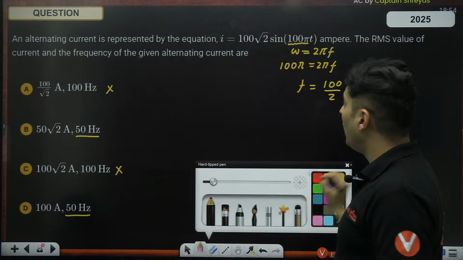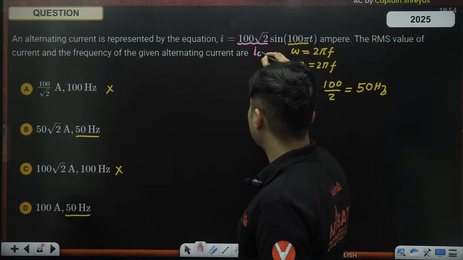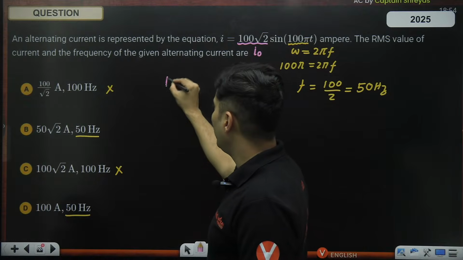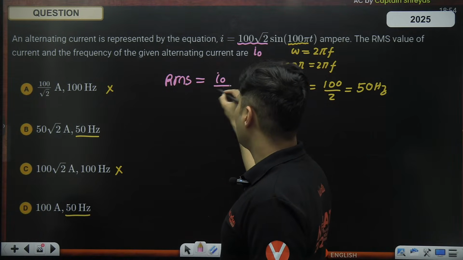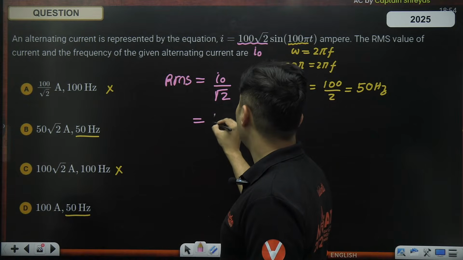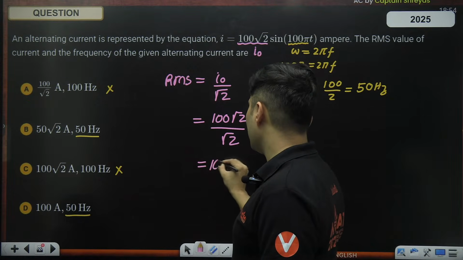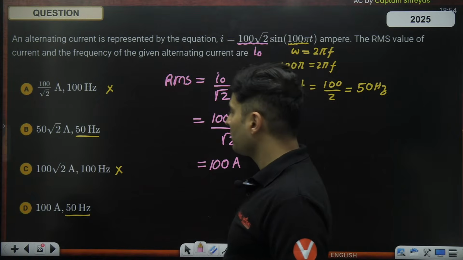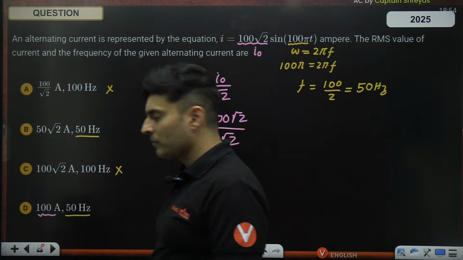Now, out of the two, how do I choose? The value outside is always the amplitude. So if I want to find the RMS current, it will be nothing but maximum current by root 2. So it will be 100 root 2 divided by root 2. Root 2 cancels and I will get 100 amperes. So 100 amperes is there over here. So D option is the correct one.